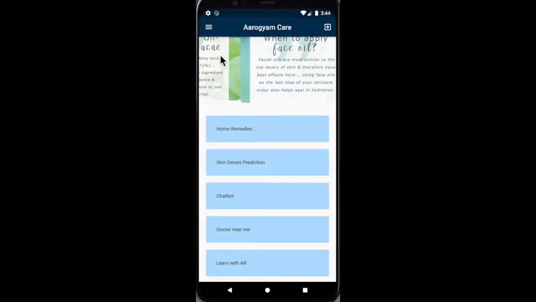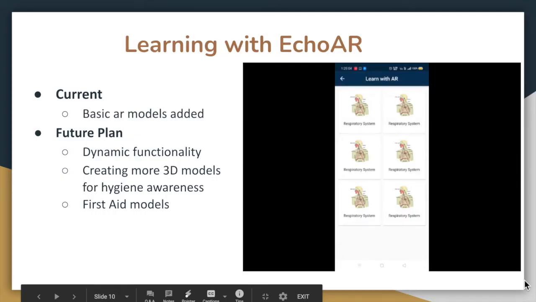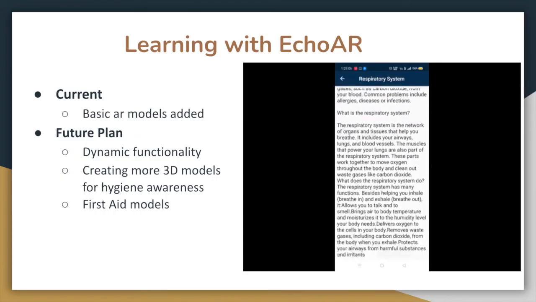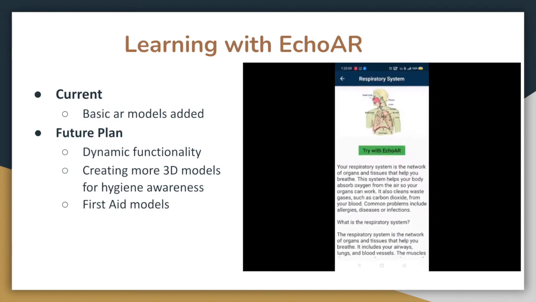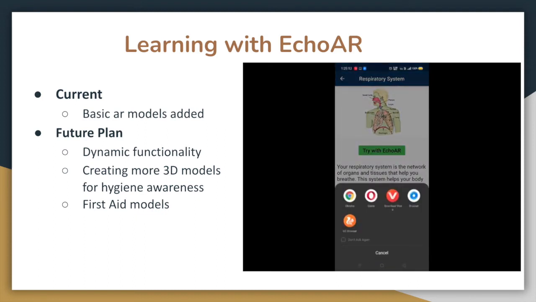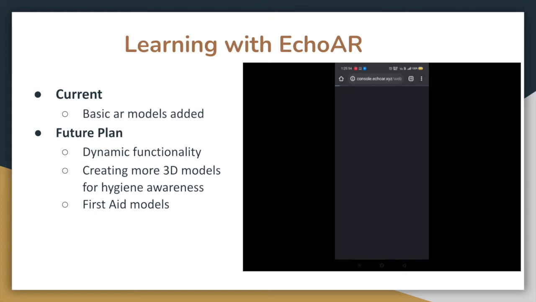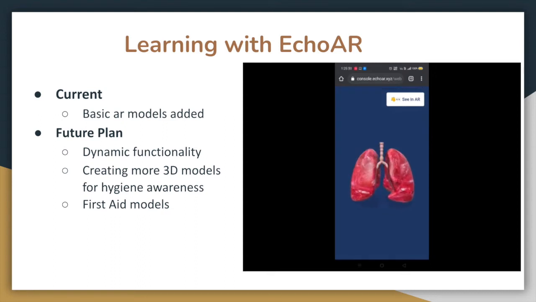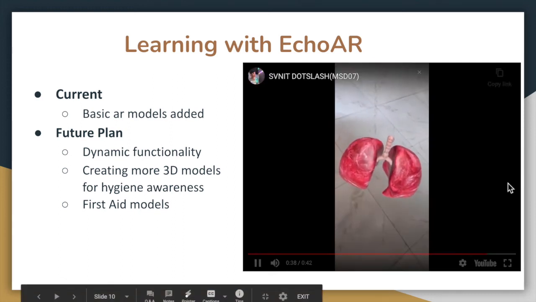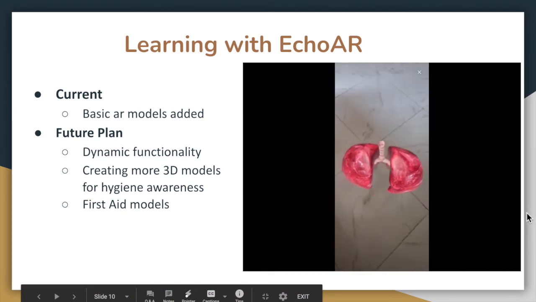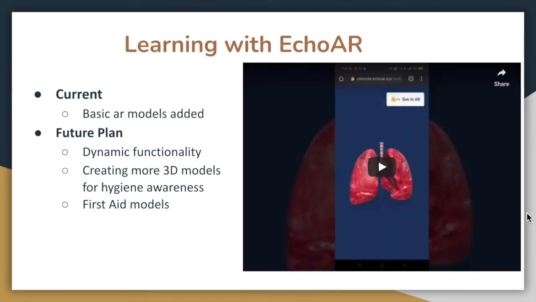So our next feature is learn with AR. Guys, this is our feature learning with Echo AR. Currently it is just a basic AR model and we haven't added more 3D models to it, but our future goal is to make this function dynamic and create more 3D models to inform rural people about hygiene awareness and first aid, and how to treat first aid in any situation, like what if a snake bites, what if a bone breaks or fractures. So that way AR models can help. Currently it is just a basic implementation, but we have a plan to implement more in the future.